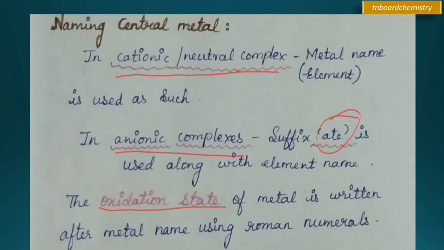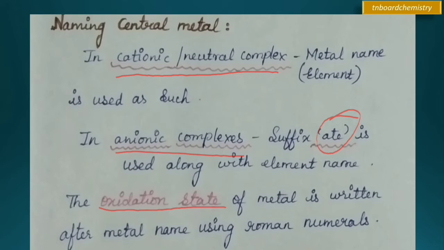The first point we have to remember is, first we should name cations and next we should name anions. The second point is, if a ligand is present, we should name the ligand first and then the central metal atom. In naming the ligands, if it is an anionic ligand, we write it with the letter O, and if it is a cationic ligand, it ends with IUM. A neutral ligand is usually called by its molecular name, except H2O, CO, NH3 and NO.